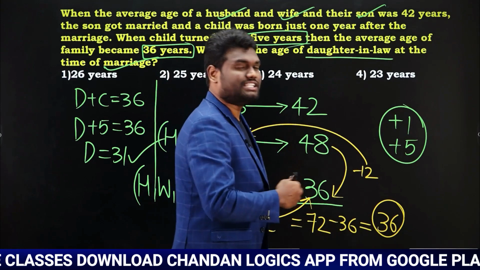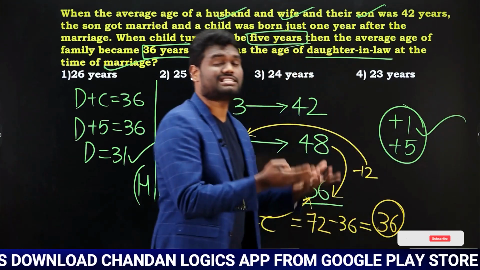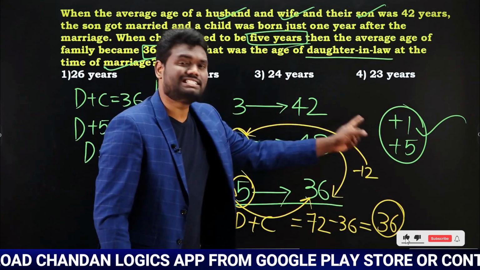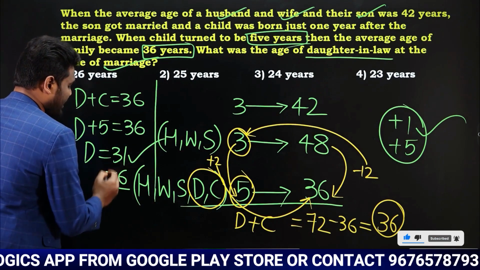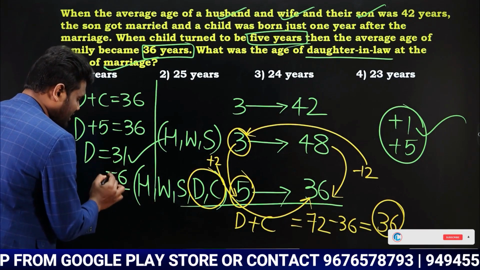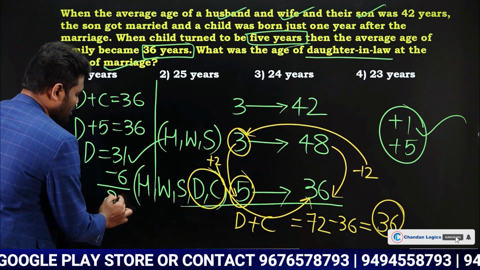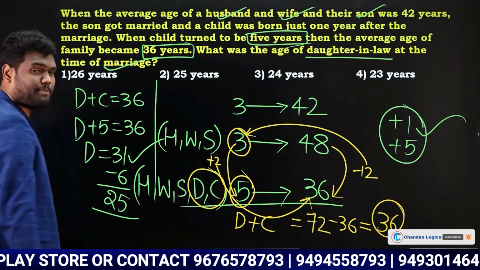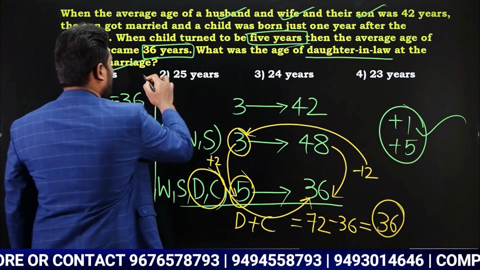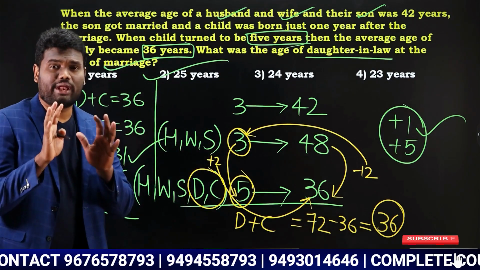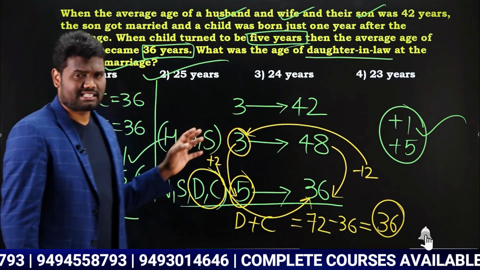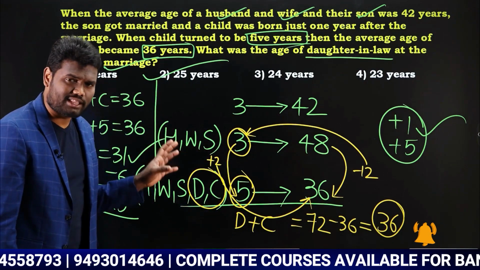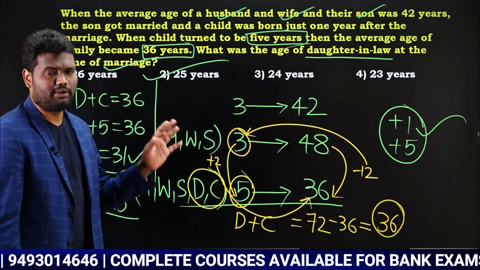Now look here, when she was married, it was almost 6 years back. Yes or no? 6 years back, so that is the reason for 31 minus 6. You can say that the age of the daughter-in-law is nothing but how much? 25 years. Okay, so we can say that the age of the daughter-in-law is 25 years. Very, very simple question. But the only thing is you need to understand the question clearly. If you are able to understand the question clearly, then solving this question will become simple.